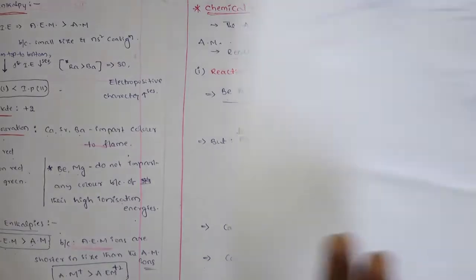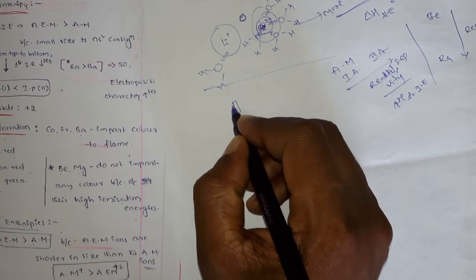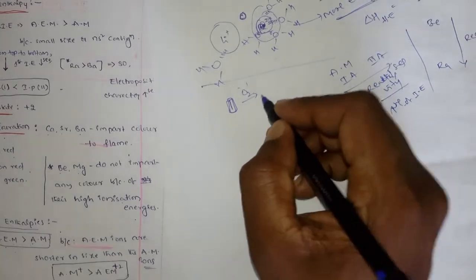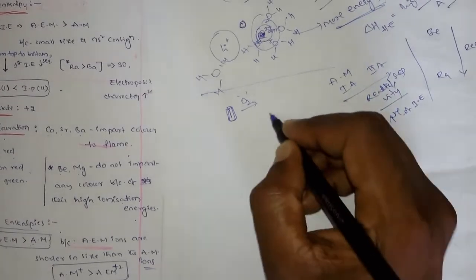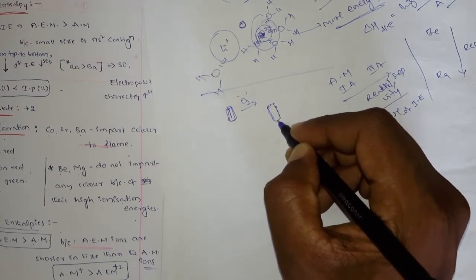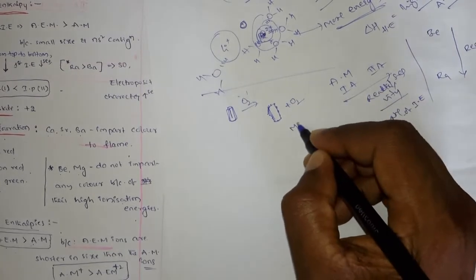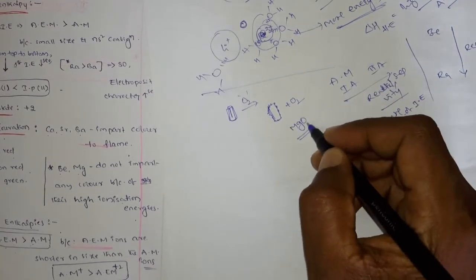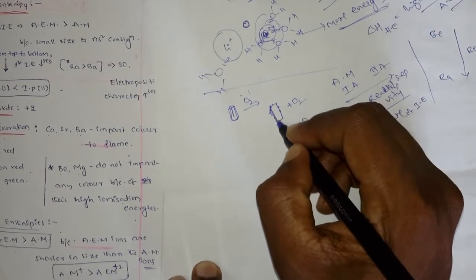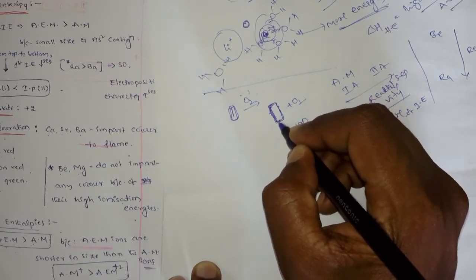Very simple. Suppose there is a magnesium crystal like this. When you start the reaction with oxygen, some of the surface magnesium reacts with the oxygen and forms a magnesium oxide film. The initial reaction takes place.